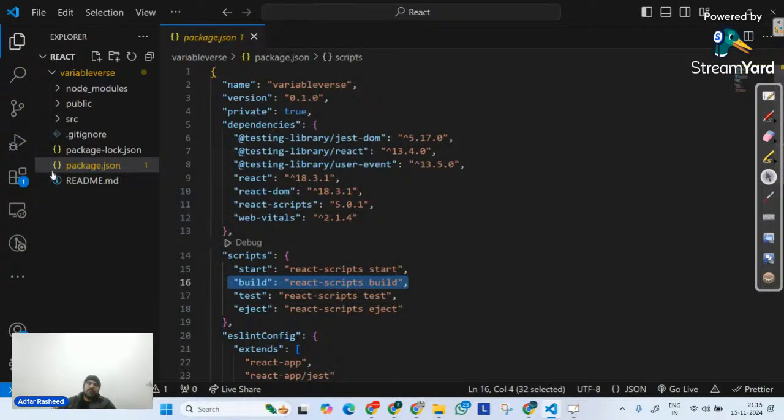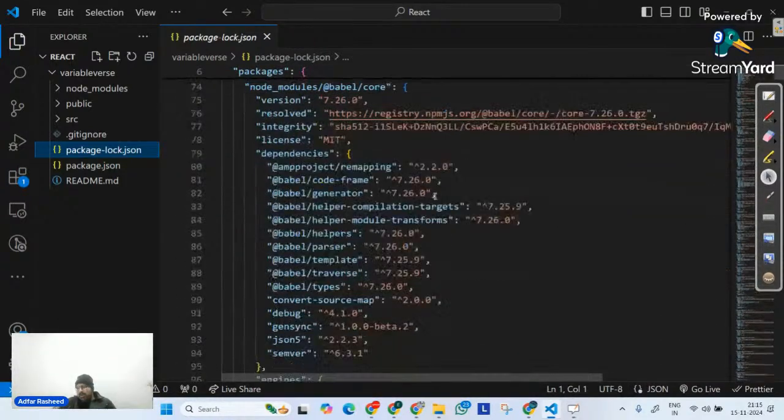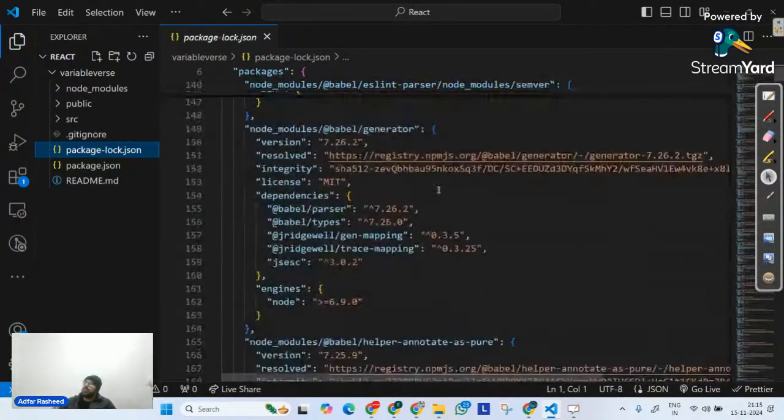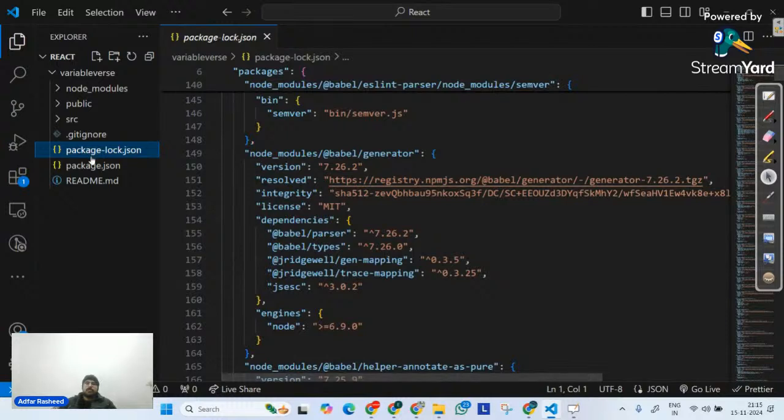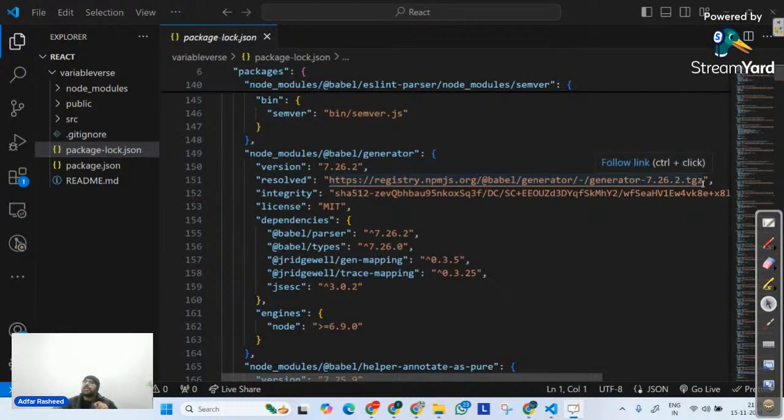That brings me to another file called package-lock.json. Now, if you drag down on this, you can see there are a lot of things over here. What does package-lock.json do? It is a file that is actually responsible for making sure your dependencies are installed in your system.